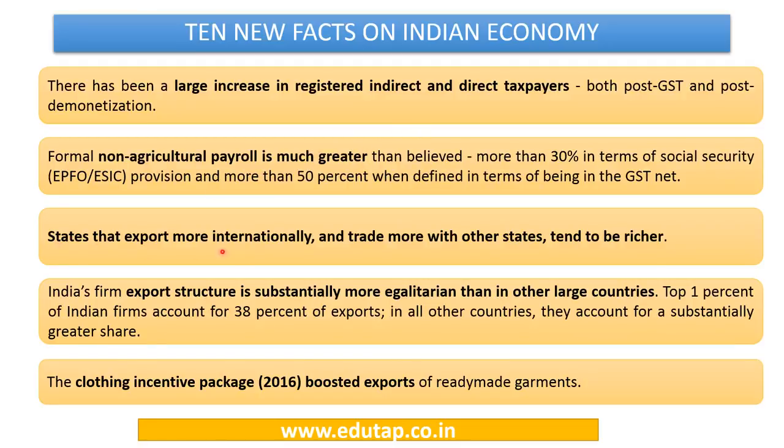States that export more internationally and trade more with other states tend to be richer. So if the states are exporting both outside the nation and within the nation to other states, they are going to be rich states.